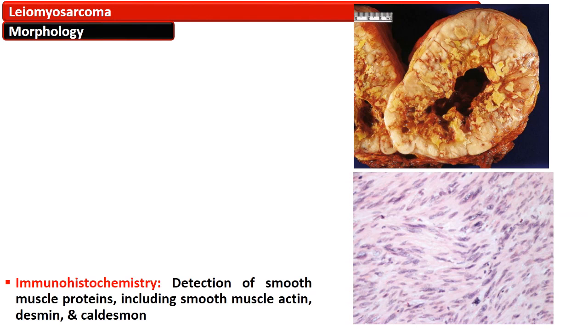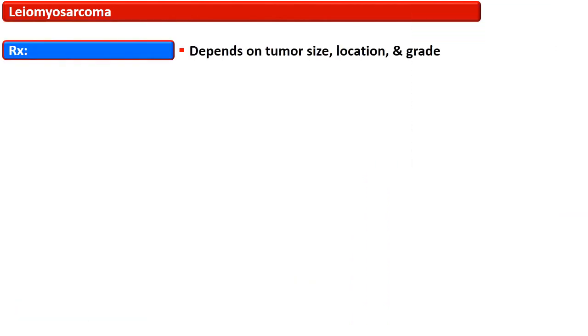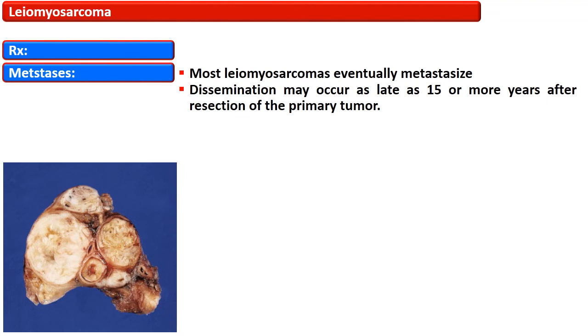Immunohistochemically, they are positive for smooth muscle actin, desmin, and caldesmon. The treatment of the leiomyosarcoma depends on tumor size, location, and grade. It metastasizes eventually, although the dissemination may occur as late as 15 or more years after the excision of the primary tumor. This gross picture shows a leiomyosarcoma that is filling the lumen of the popliteal vein and its branches. The popliteal artery is uninvolved.